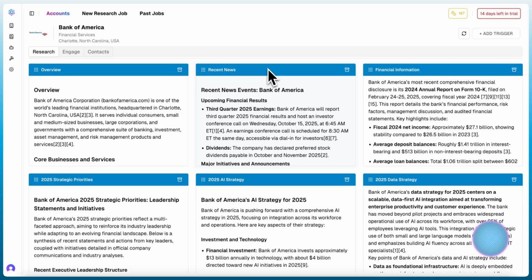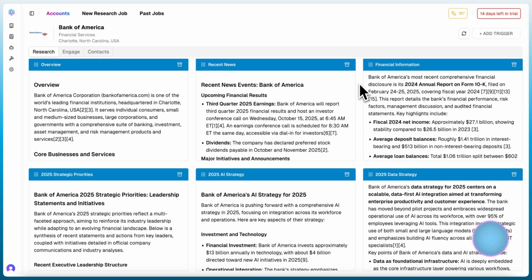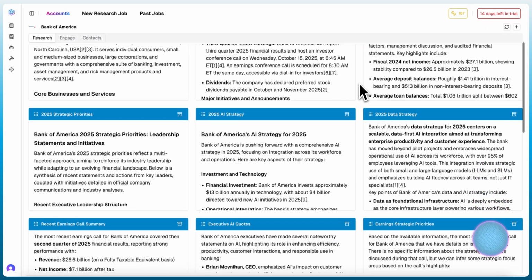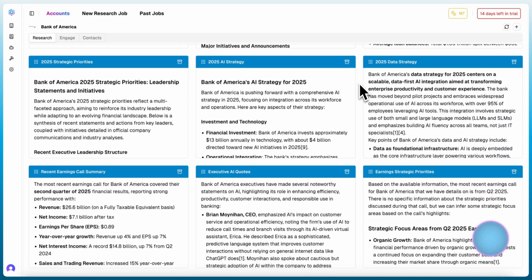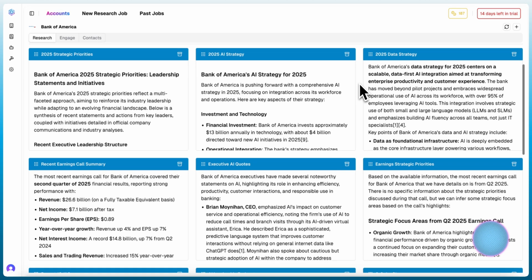As you can see here, we have our account, Bank of America. In this demo, I am acting as one of our sellers from Snowflake. And so the things that I've done research on here are all things related to top initiatives, strategic priorities, and other relevant pieces of information and research that I, as a seller from Snowflake, would care about. So as you can see, we're pulling information about recent news, financial reports, financial performance, strategic priorities across the business, strategic priorities in areas that we care most about. So AI and data in this example, as a seller from Snowflake would care about.